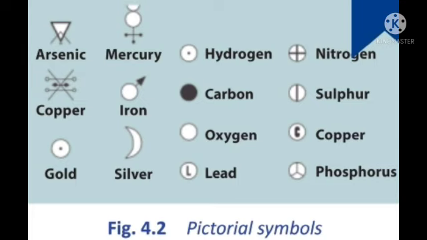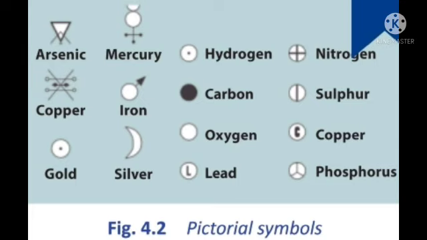See the picture, there are some pictorial symbols: arsenic, mercury, hydrogen, with one dot and one circle at the center. Then carbon, one black dot. Then oxygen, lead, nitrogen, one plus symbol and a circle. Then sulfur, copper, phosphorus, all those are given in the picture.